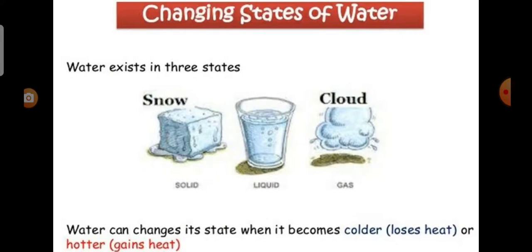Let us see the change in state. When you heat ice cubes, they become water and water on further heating changes into vapor. So solid becomes liquid and liquid becomes gas when heat is added. The reverse takes place when heat is removed.